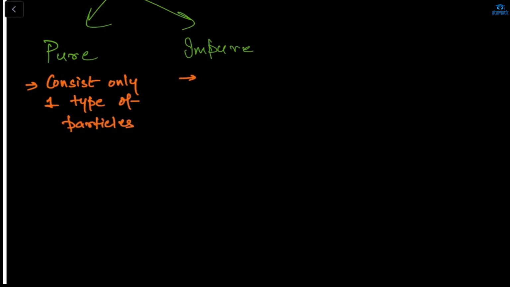It consists of more than one type of element, two or more types of particles. Pure has two parts: element and compound. Impure has two parts: heterogeneous and homogeneous.